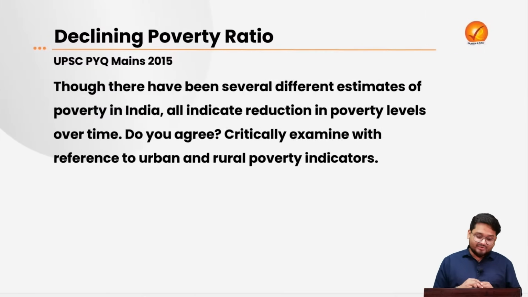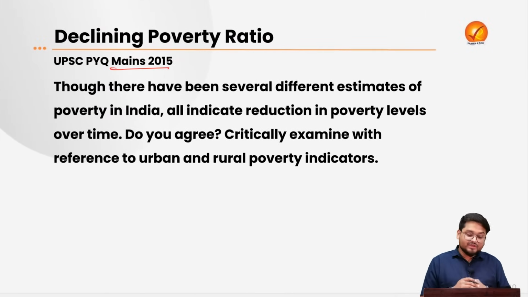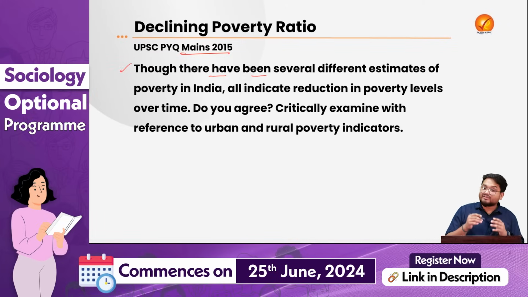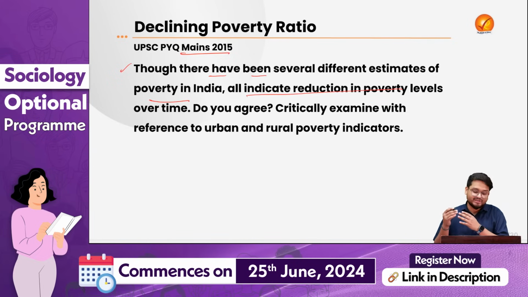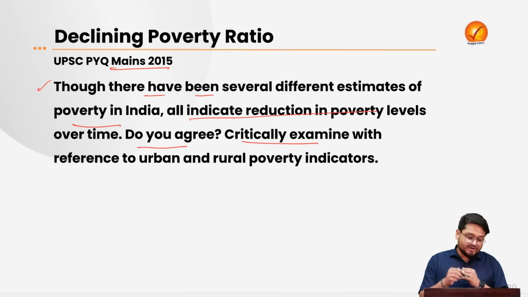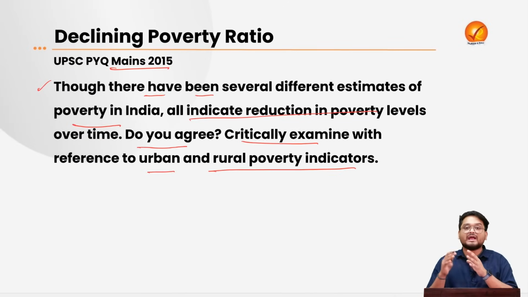Now here at the very end, we have a mains PYQ question from 2015. It is asking you that though there have been several different estimates of poverty in India, all indicate reduction in poverty levels over time. Do you agree? Critically examine with reference to the urban and rural poverty indicators.